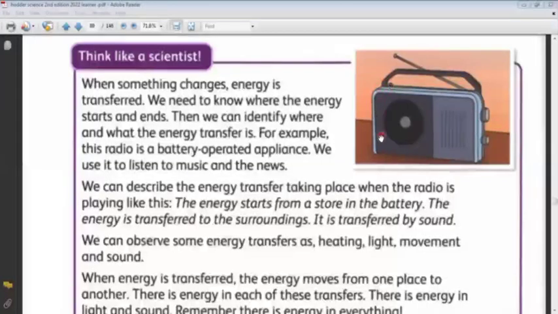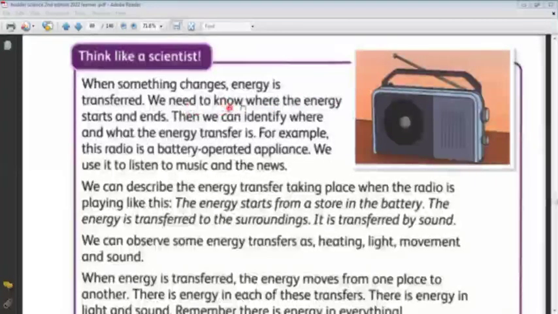The sound is really the end of the energy. Where does the energy go? Energy goes in the surroundings. Yes, so the radio uses the electricity or the energy stored inside the battery to release sound, and this sound moves to the surrounding. Yes, very good. This is what we are talking about.